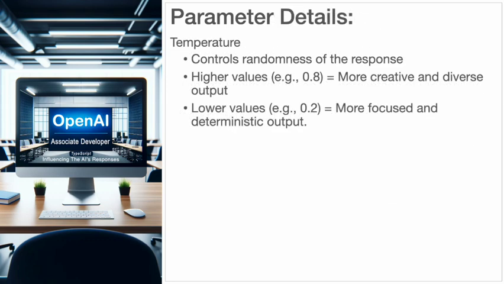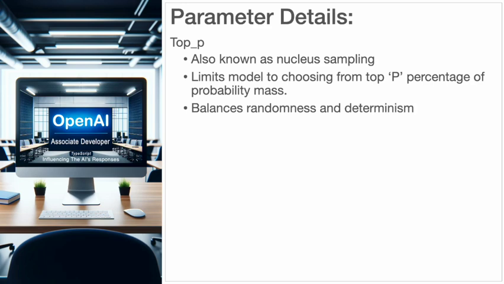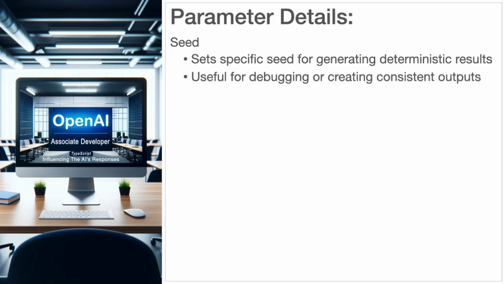1. Temperature. This controls the randomness of the response. Higher values, such as 0.8, make the output more creative and diverse, and lower values, such as 0.2, make the output more focused and deterministic. 2. Top P, also known as nucleus sampling, limits the model to choosing from the top P percentage of probability mass, and helps balance between randomness and determinism. 3. Seed sets a specific seed for generating deterministic results. This property is useful for debugging or creating consistent outputs.